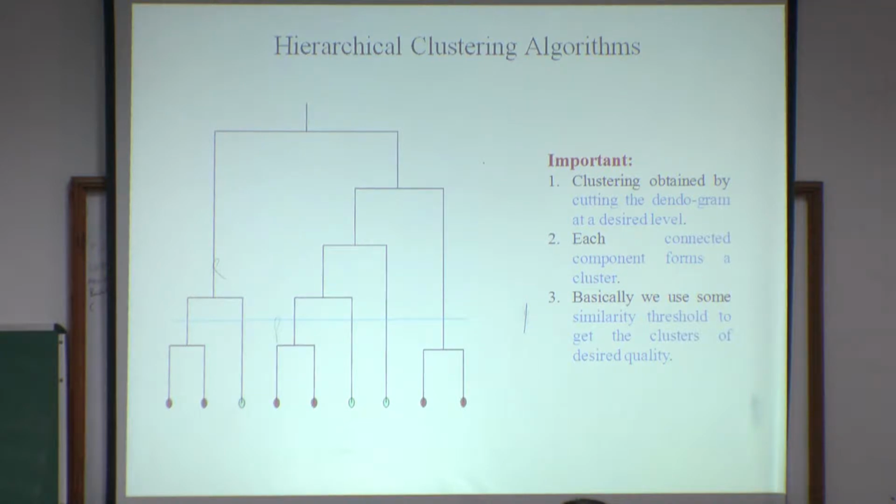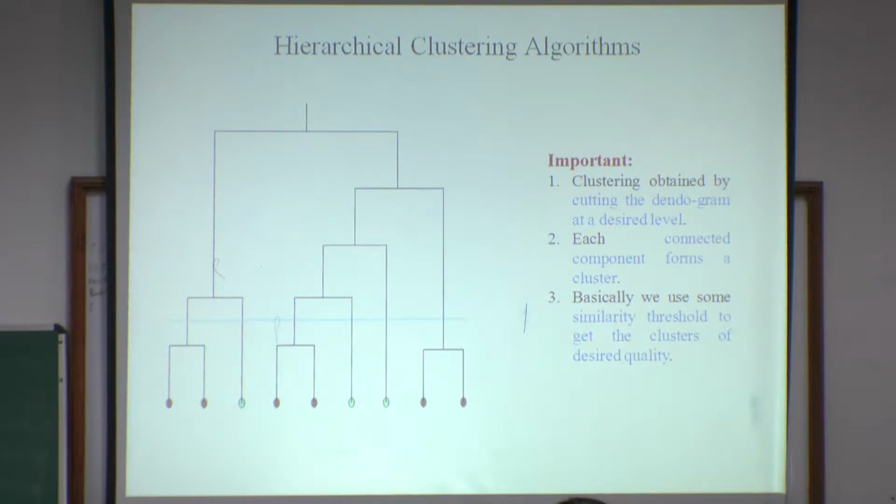Generally, hierarchical clustering algorithms use two types of clustering. First is divisive. Consider the entire document set as one cluster, then divide, and then divide again, and divide again until you reach some threshold. And the other is the bottom-up approach that I discussed here.